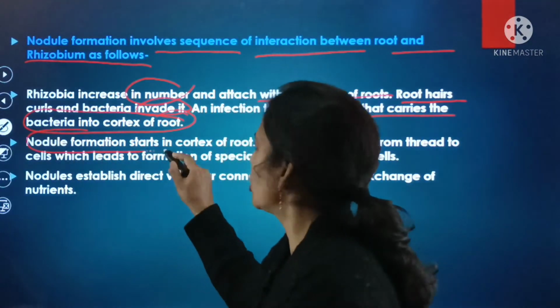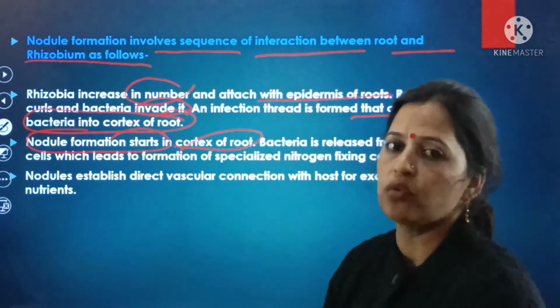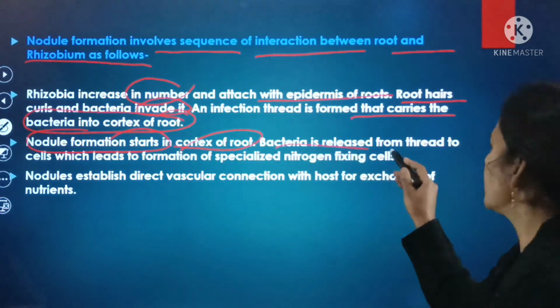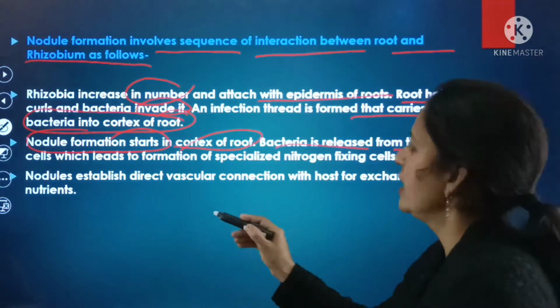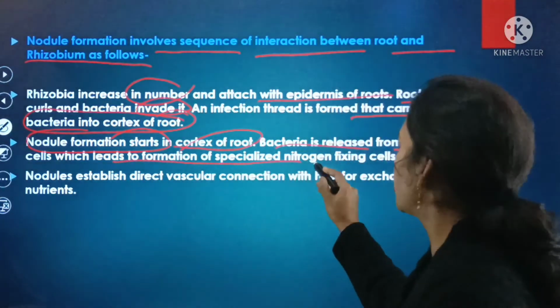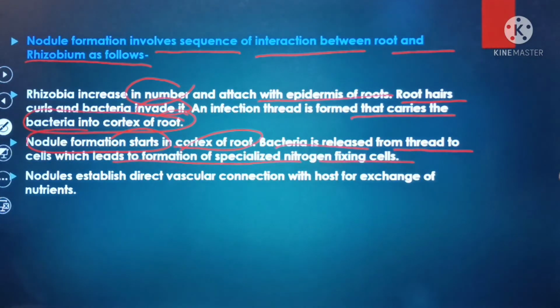Next, nodule formation starts, especially in the cortex of the roots. Here bacteria are released from the thread into cells, which leads to the formation of specialized nitrogen fixing cells.